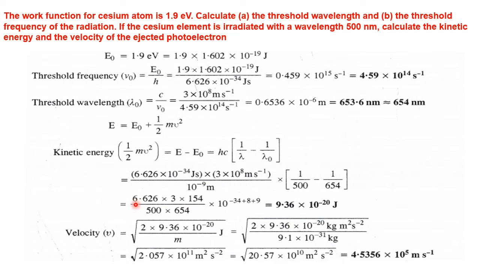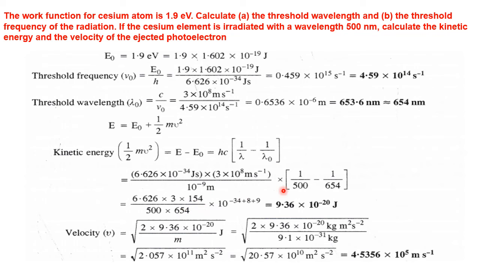So that equals h, Planck's constant, c, speed of light, 1 by 500 minus 1 by 654, the threshold wavelength, into 10 to the power minus 9 meters, which is common, in terms of meters. Okay, right. So please simplify 6.626 into 3 into 154. Okay, why is this 3 taken from this value?